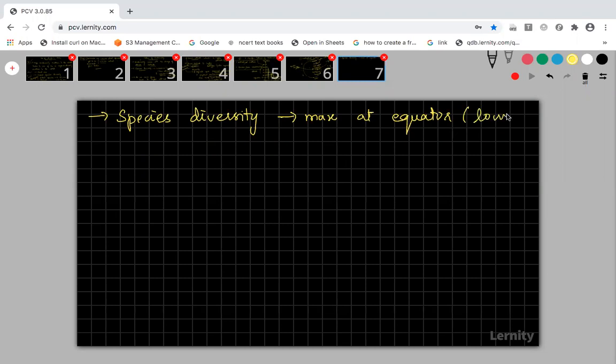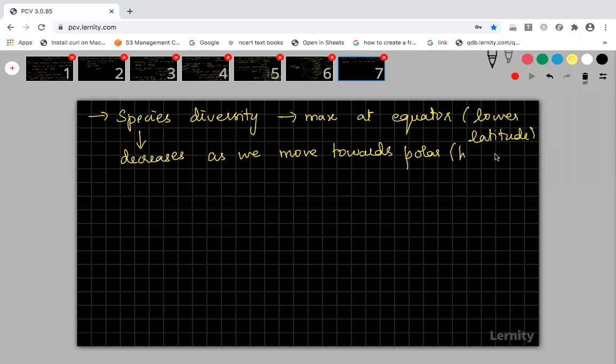And this species diversity will decrease as we move towards the polar region. The polar region is said to be higher latitude, right? So as we move towards the polar region, the species diversity will start decreasing. This is very important, okay? The species diversity will decrease as we move towards the polar region, which we call higher latitude.